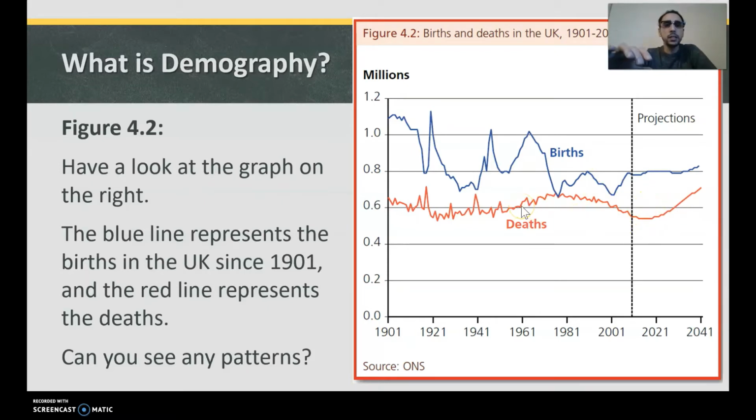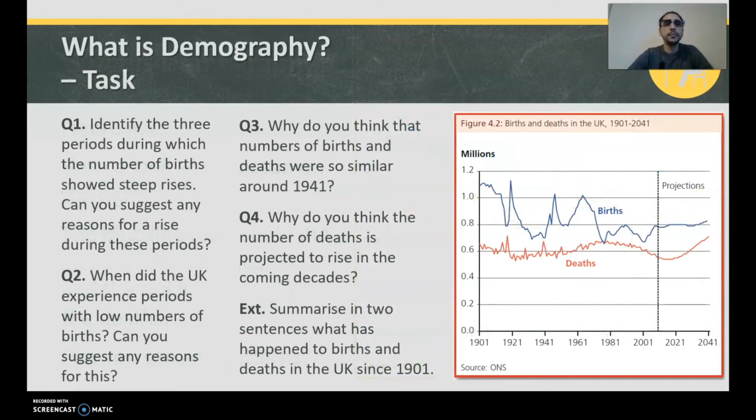Can you see any patterns? Right. Identify the 3 periods during which the number of births showed steep rises. Can you suggest any reason for a rise during these periods? Okay, so you can see there's been three times in UK history when there's been steep increases in births.